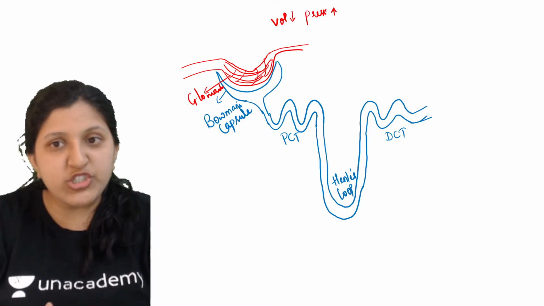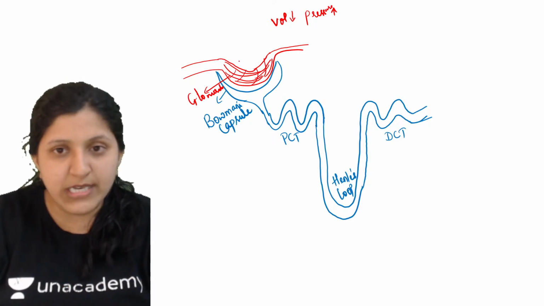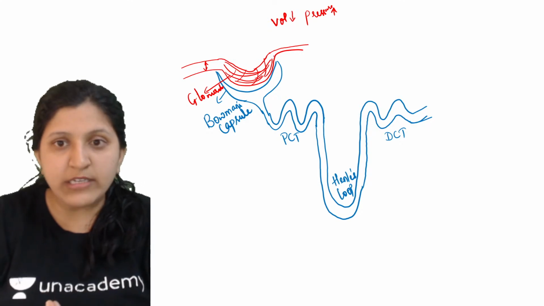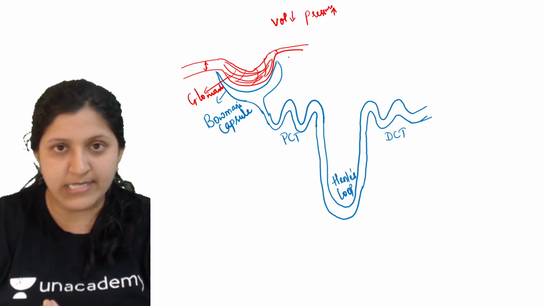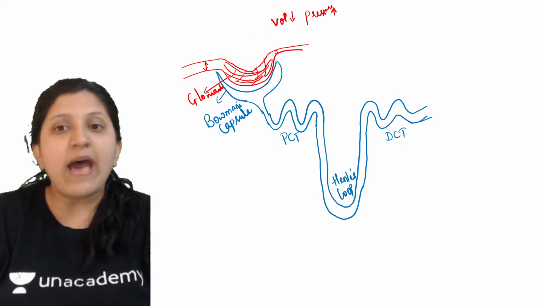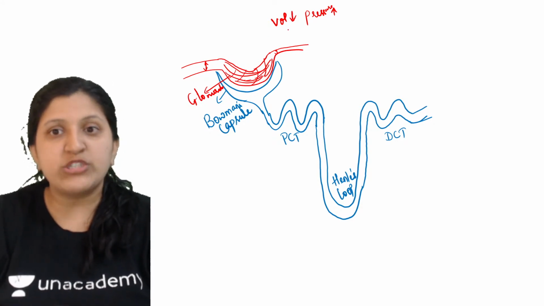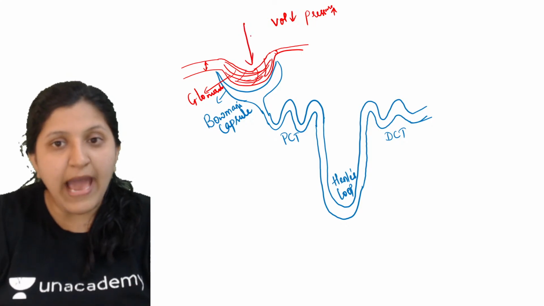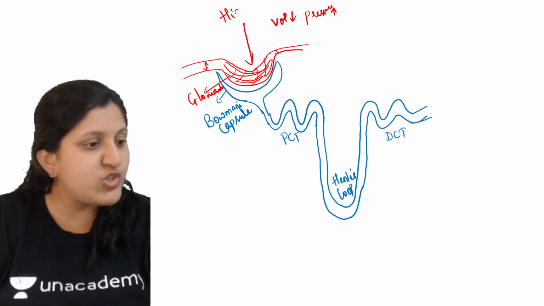Pressure is increasing and volume is decreasing because here there is a wider lumen, and here a narrow lumen, and here also we can find a narrow lumen itself. As they are inversely proportional, a higher hydrostatic pressure is generated.